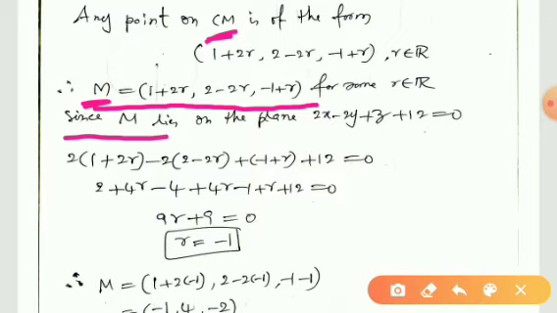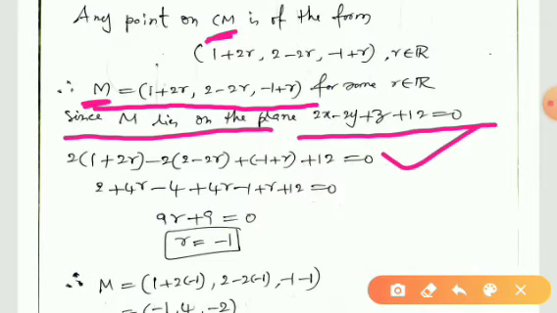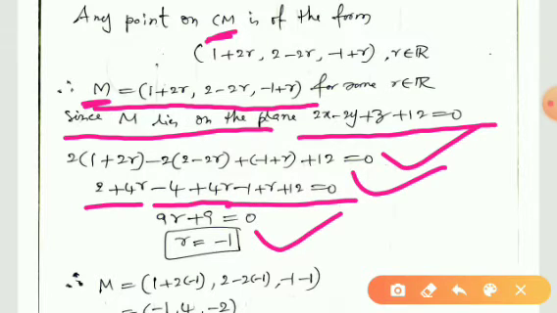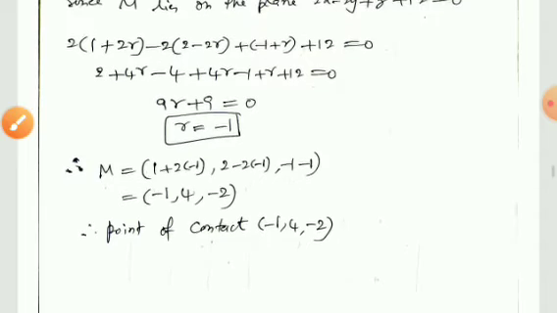Since M lies on the plane 2x minus 2y plus z plus 12 is equal to 0, we can write like this: 2 into 1 plus 2r minus 2 into 2 minus 2r plus minus 1 plus r plus 12 is equal to 0. This is equal to 2 plus 4r plus 4 plus 4r. On simplification we will get like this. Finally we will get r is equal to minus 1.